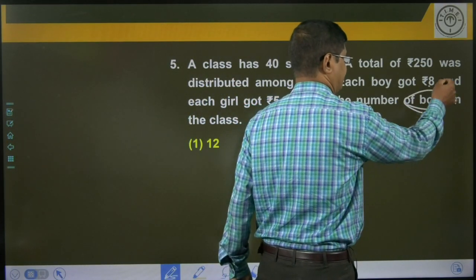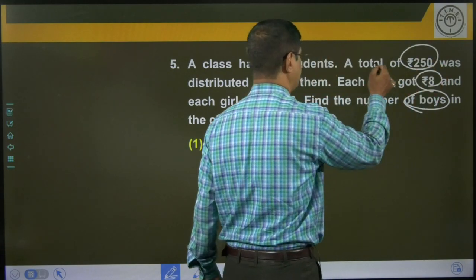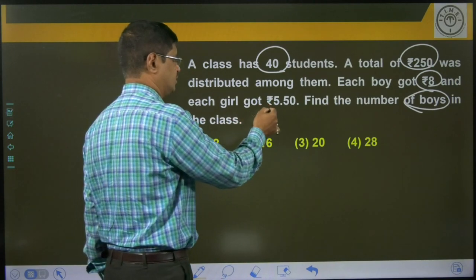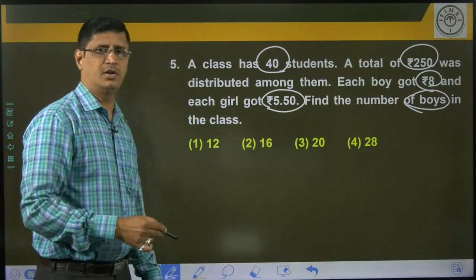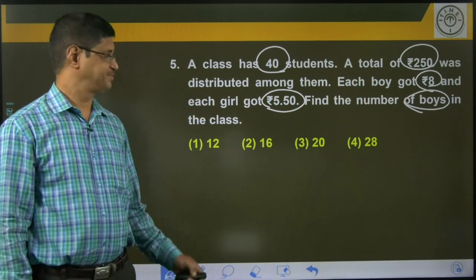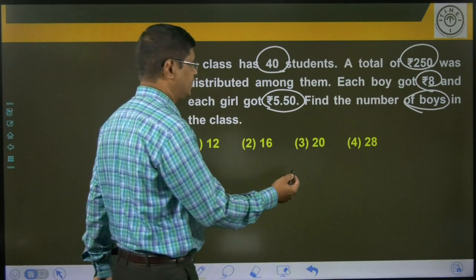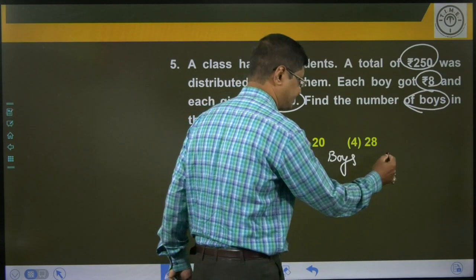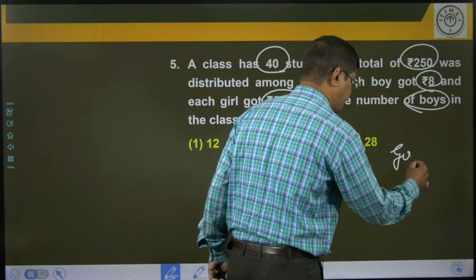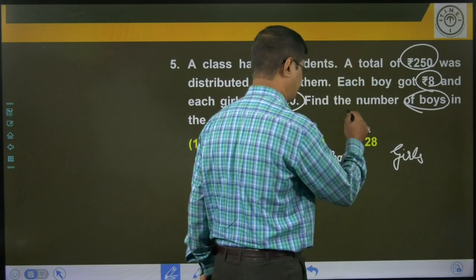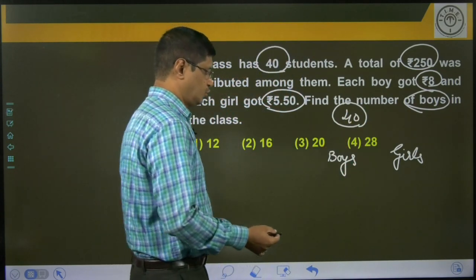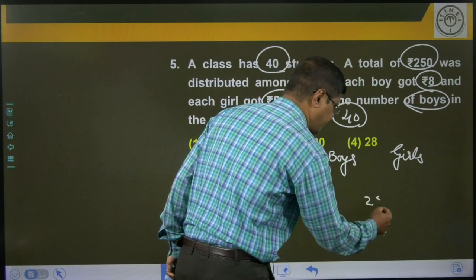Please collect the data. The total amount is 250. The total number of students is 40. Boy got 8 rupees and girl 5 rupees 50 paise. I am taking here one side boys, other side girls. Total number of students is 40. Total amount is 250.